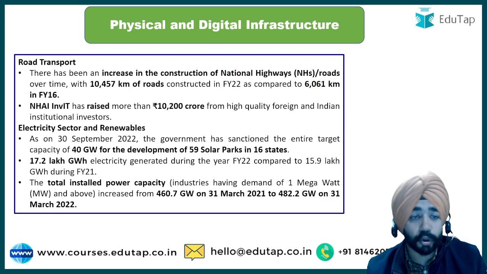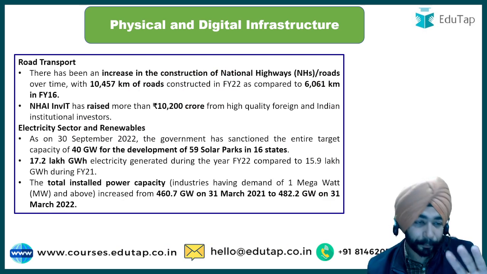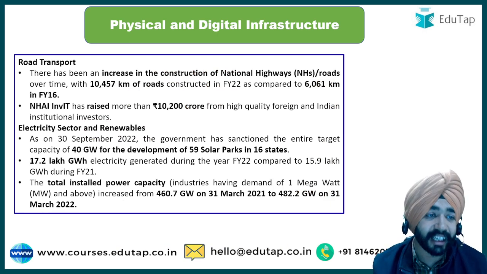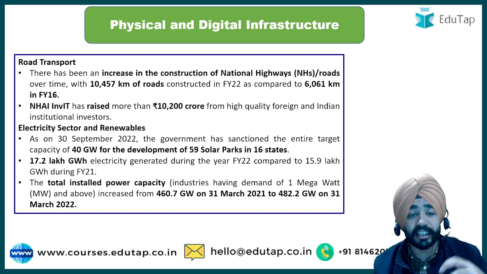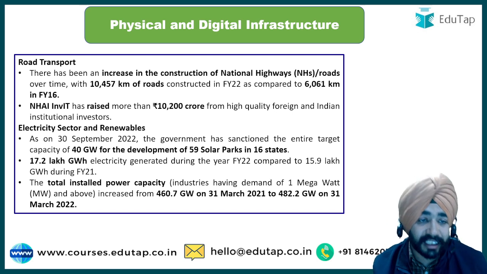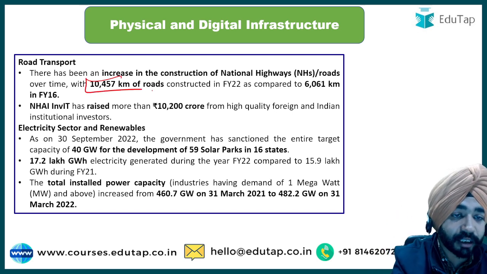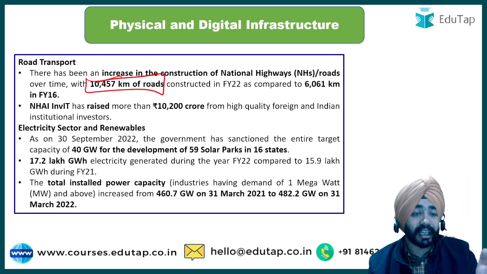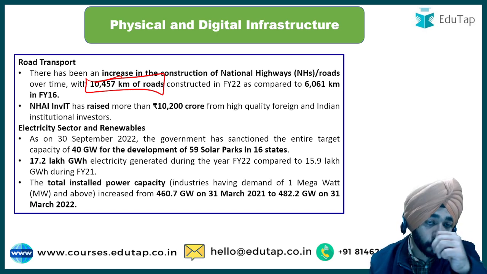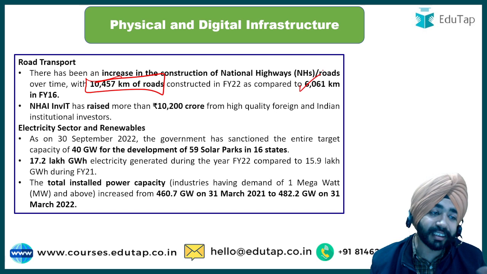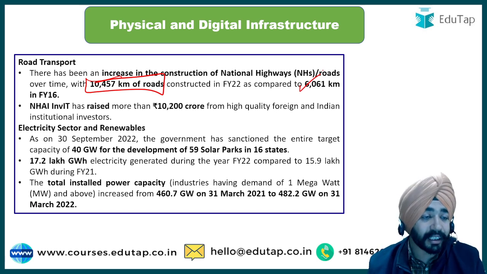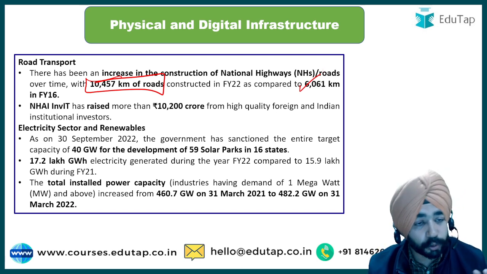Now when I talk about road transport, this is a very important thing in terms of infrastructure. It says that in terms of road transport there has been an increase in the construction of national highway roads, up to 10,457 kilometers of roads constructed in the financial year 2022, as compared to around 6,061 kilometers constructed in the financial year 2020.